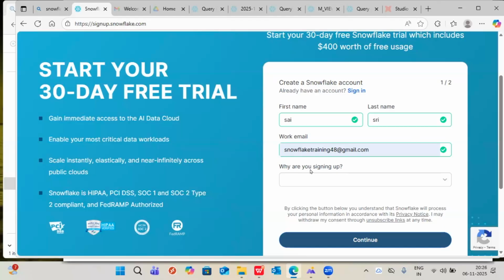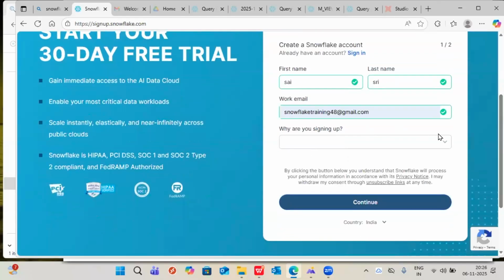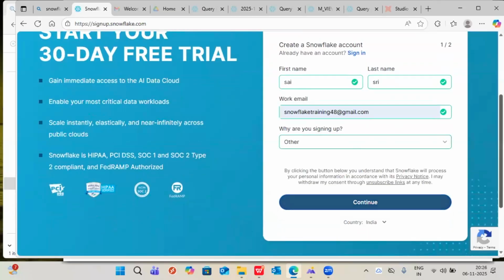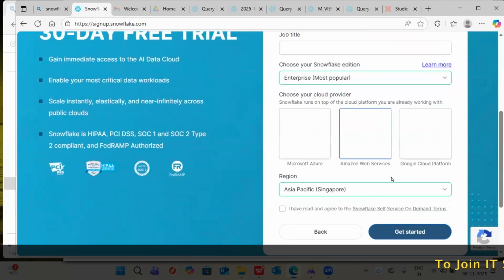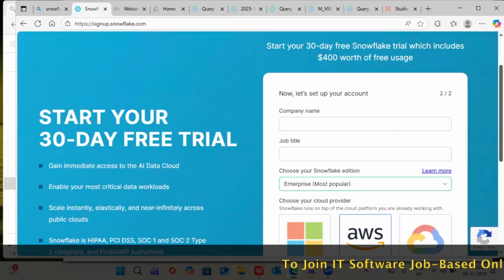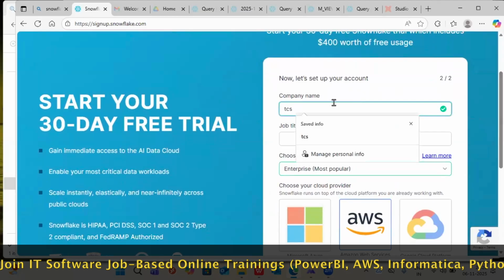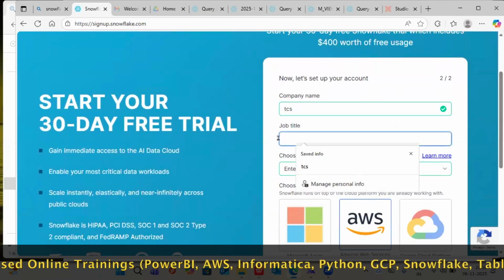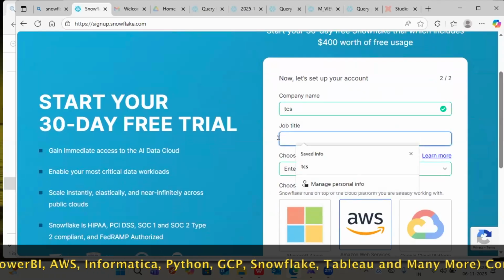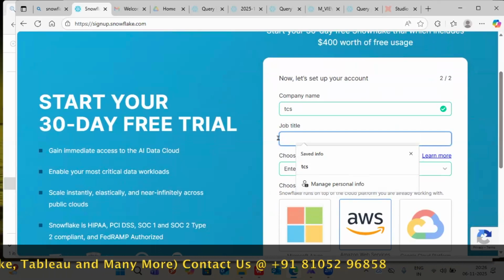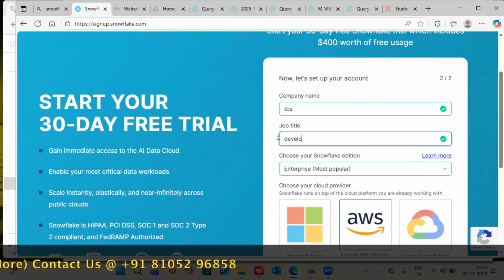Everything is the same. So we have to sign up this account. Click on continue. Here we are just giving them information only, and we don't need to think much. You can give any company name of your wish, because we don't need to provide our official company mail address. Nothing is required. You can go with any mail, and any company name you can give.